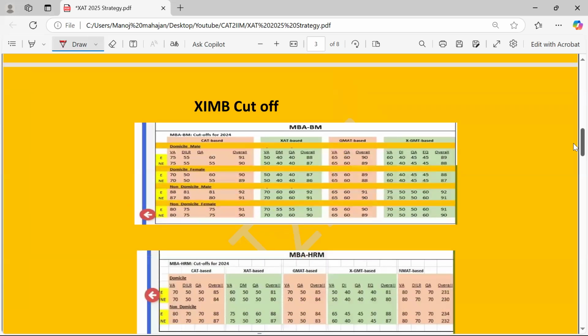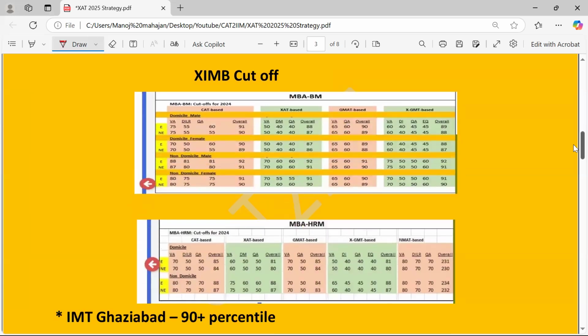Now, the other top B-schools where students focus through XAT are XIMB, and also one more I would suggest, IMT Ghaziabad. Of course, there are other B-schools also, like Goa Institute of Management, Lal Bahadur Shastri, XIS Ranchi, Great Lakes Chennai. There are a lot of B-schools accepting the XAT score, but the ones a lot of students focus on through XAT are XLRI for sure, XIMB and IMT Ghaziabad.